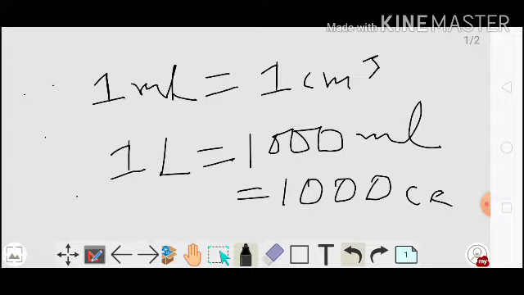The units we mostly use to measure the volume of a liquid are liter and milliliter, and 1 liter is equal to 1000 cc or 1000 centimeter cube, which we have already learned earlier. Okay, this concludes the first section of the video, that means the measurement of the volume of liquid and solid both.